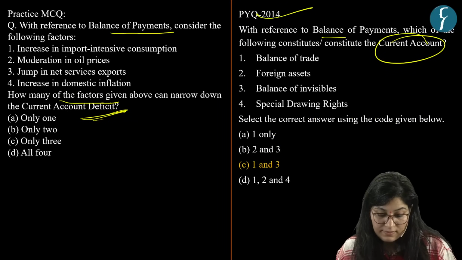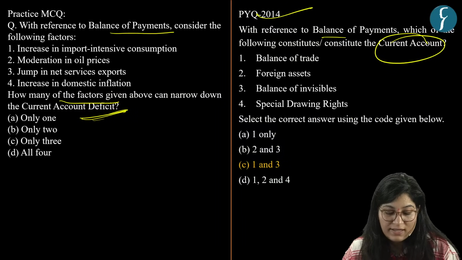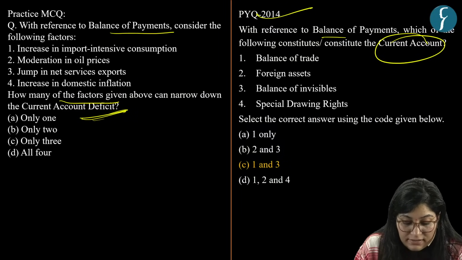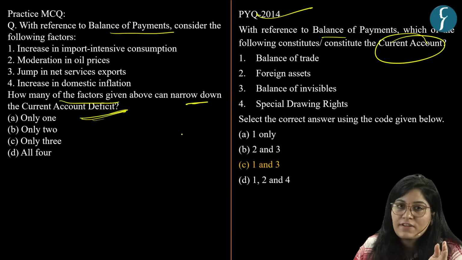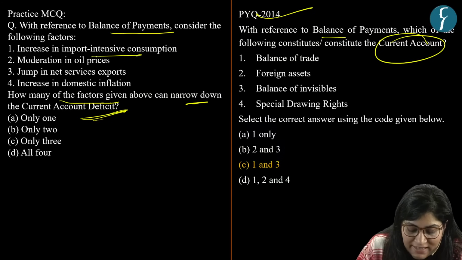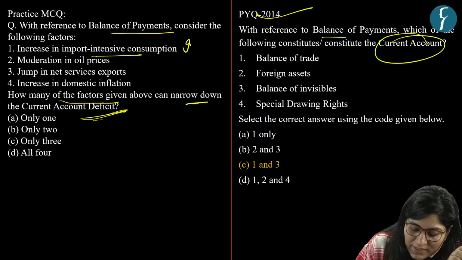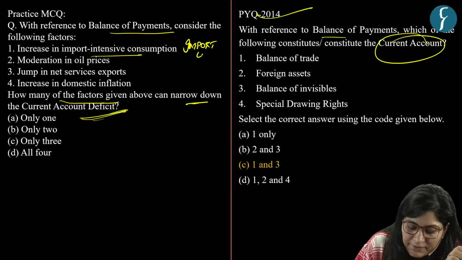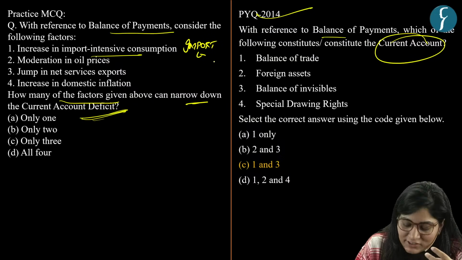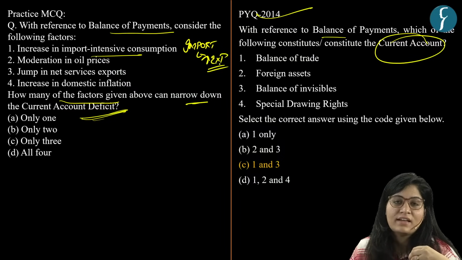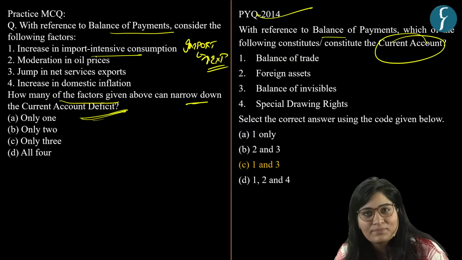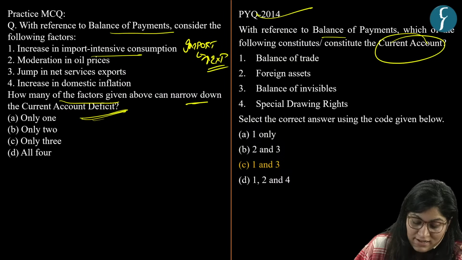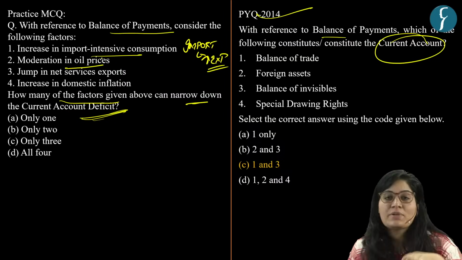Now let's solve this practice question. We need to find out factors which can narrow down the current account deficit. First, increase in import-intensive consumption. Now, when imports increase, definitely it will increase our expenditure. If our expenditure increases, definitely it will increase our current account deficit. Got it?